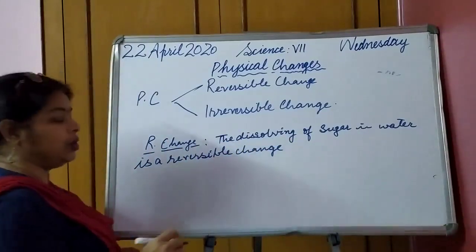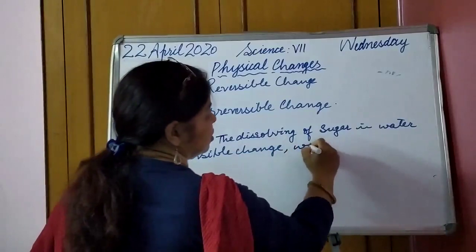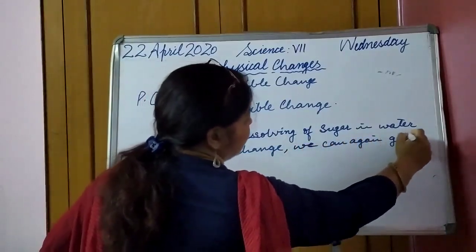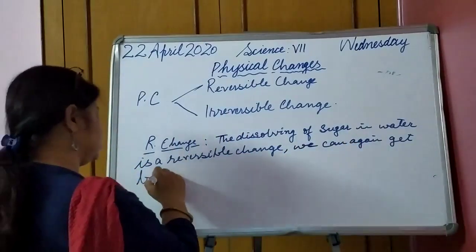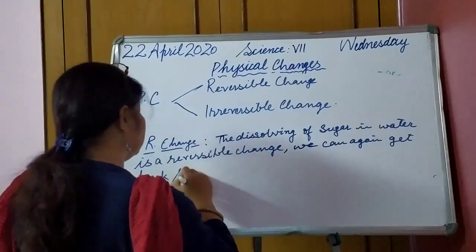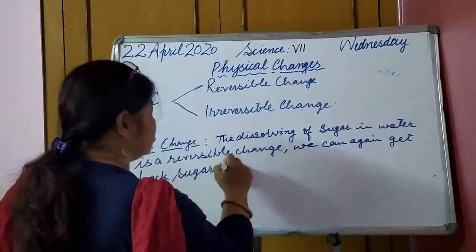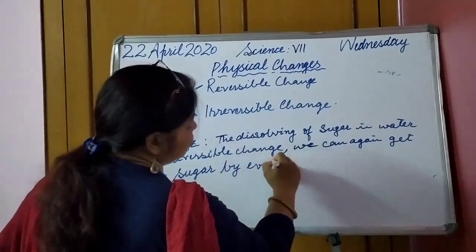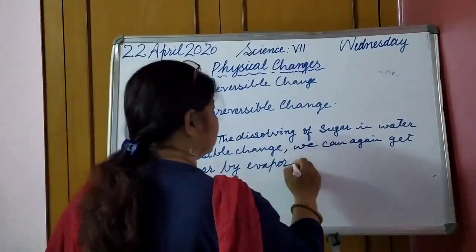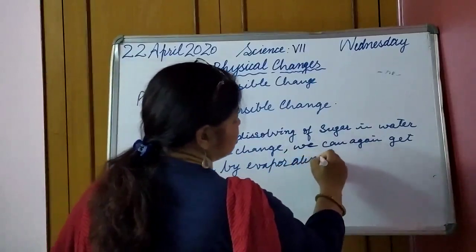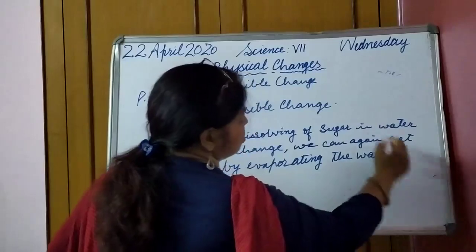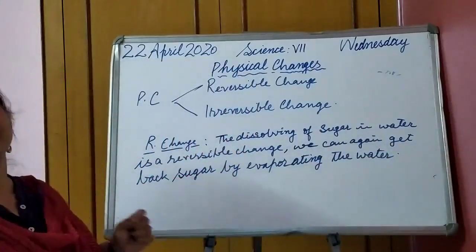Okay, so we can again get back sugar by evaporating the water. So such type of change is known as reversible change.